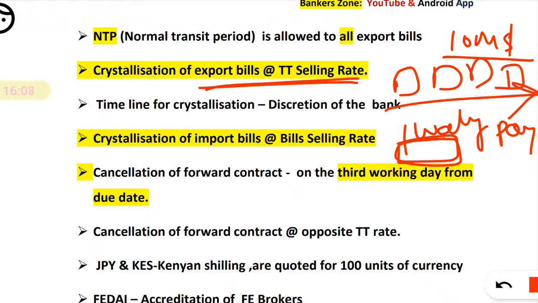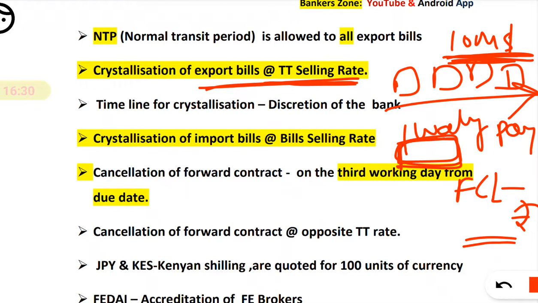It is a huge responsibility for the bank, because if the rate fluctuates there will be a loss to the bank, so there is a risk involved. To avoid that, we transfer the foreign currency liability to the domestic, and that should be done on an immediate basis to avoid the risk. That's why we apply the TT rate here.